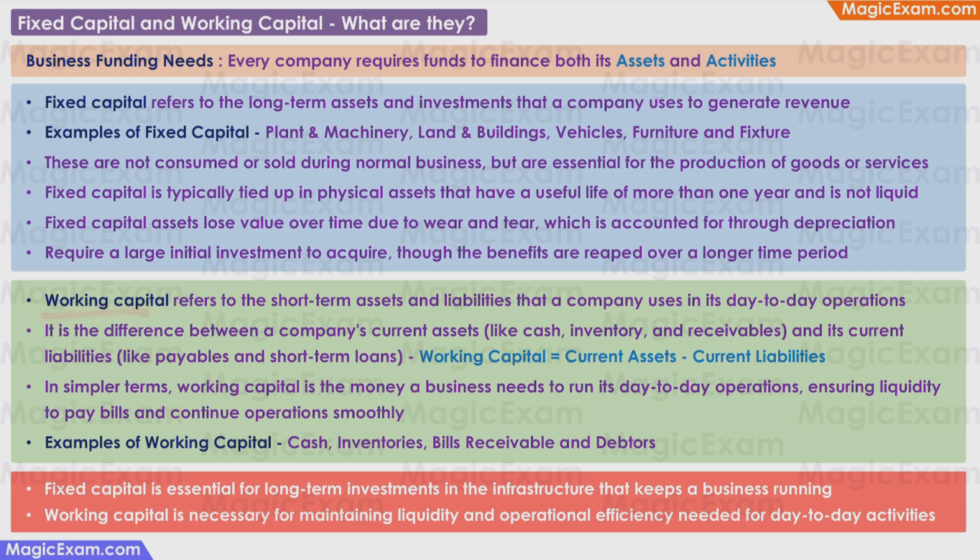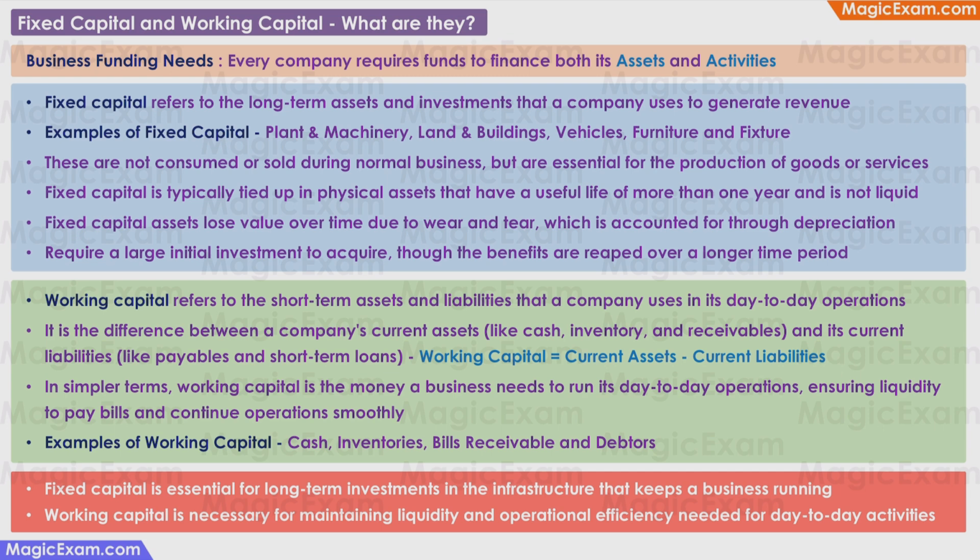Working capital refers to the short-term assets and liabilities that a company uses in its day-to-day operations. Examples of working capital are cash, inventories, bills receivable, and debtors. Now, working capital is the difference between a company's current assets like cash, inventory, and receivables, and its current liabilities like payables and short-term loans.